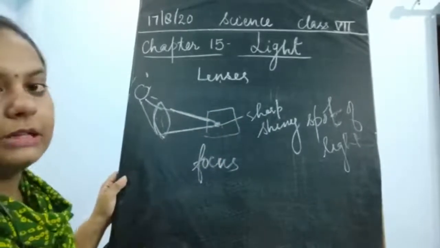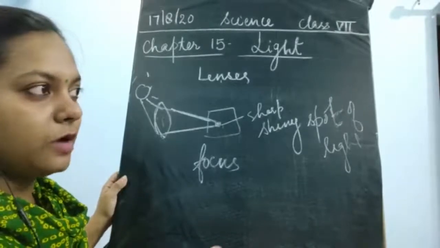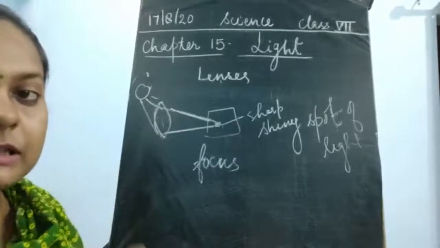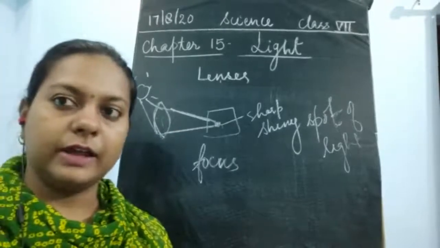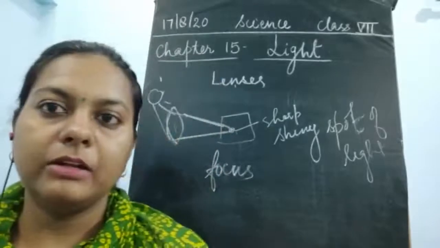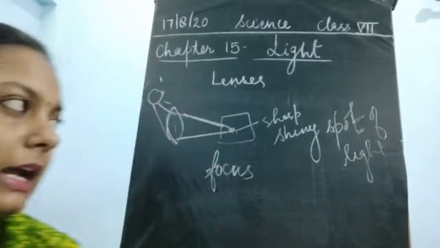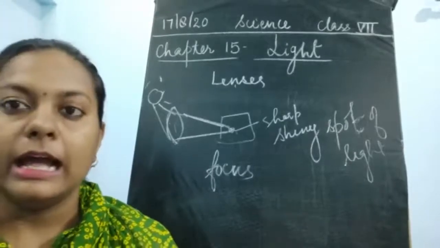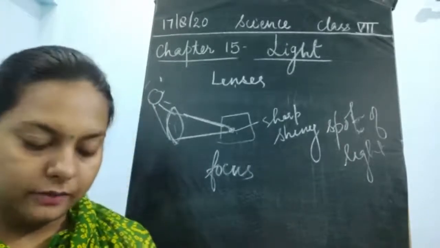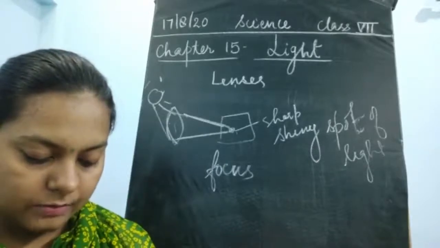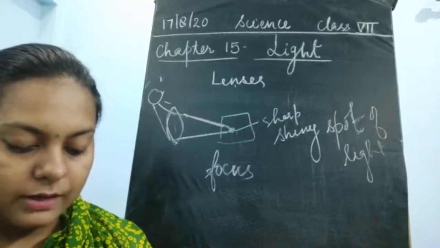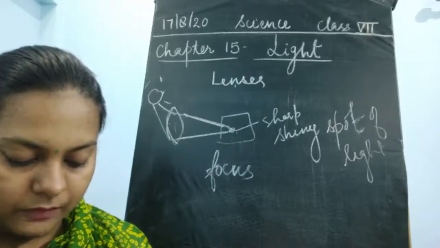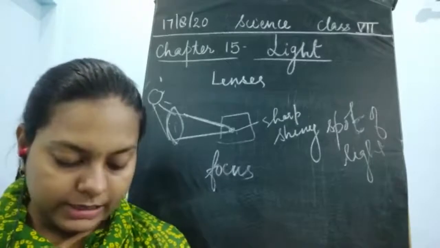Please remember that a convex lens would always form a very sharp focus, and that could be observed on the screen. Fine. Now next we will see why the sharp focus is obtained, and why it is not obtained in a concave lens. It is always obtained in a convex lens. So a real focus is obtained. Why? Because a real image of the sun is formed by this convex lens on the paper.